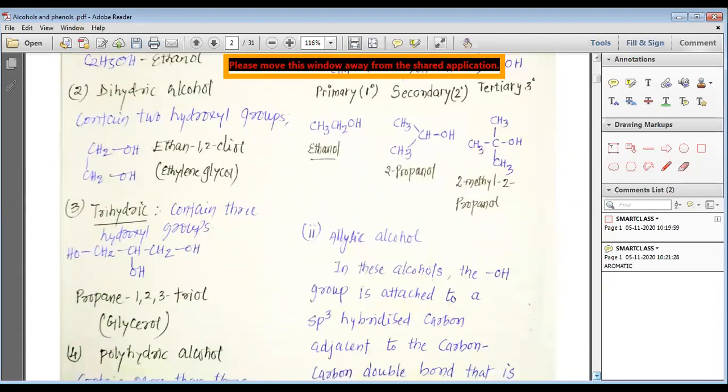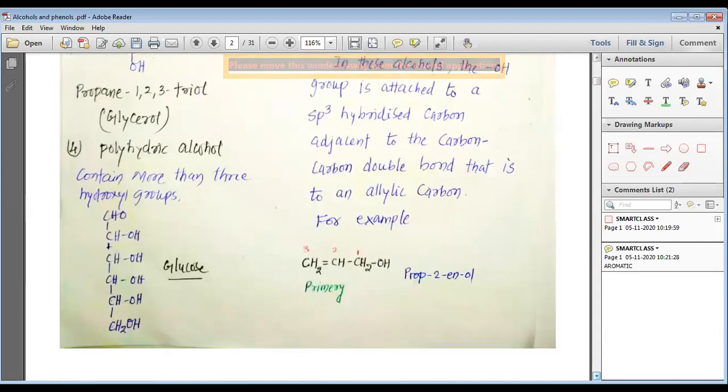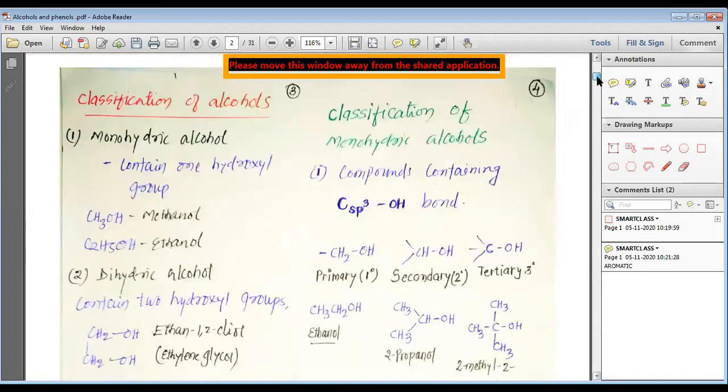Then we may have a trihydric alcohol. They contain three hydroxyl groups. For example, propane-1,2,3-triol, which is also known as glycerol. We may have polyhydric alcohols that contain more than three hydroxyl groups. You can see here I have shown you glucose, which contains 5 OH groups. So this is how, my dear students, we can understand the monohydric, dihydric, trihydric and polyhydric alcohols.